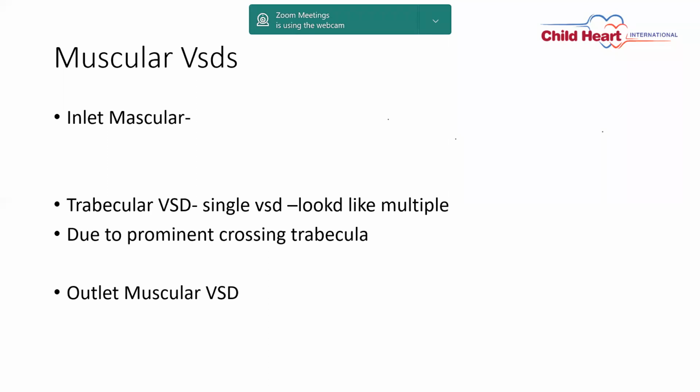Trabecular VSD or mid-muscular VSD. Sometimes a single VSD looks like a double VSD because of the large moderator band crossing it. So you have to retract it gently and close it.